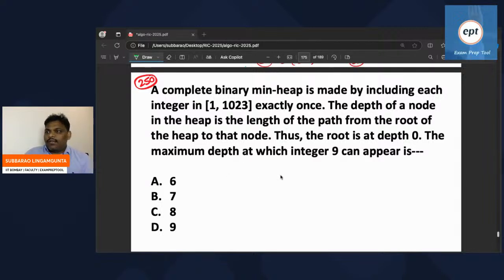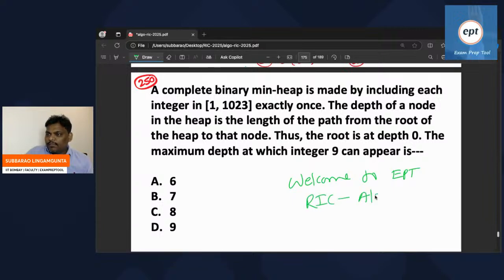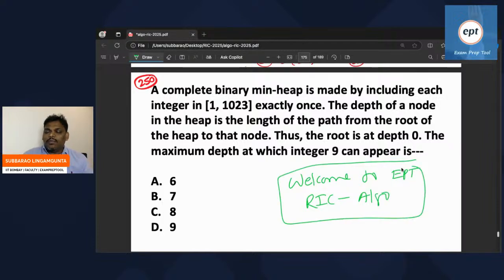Yeah, so let's start today's session. Welcome to the EPT rank improvement course of algorithm.